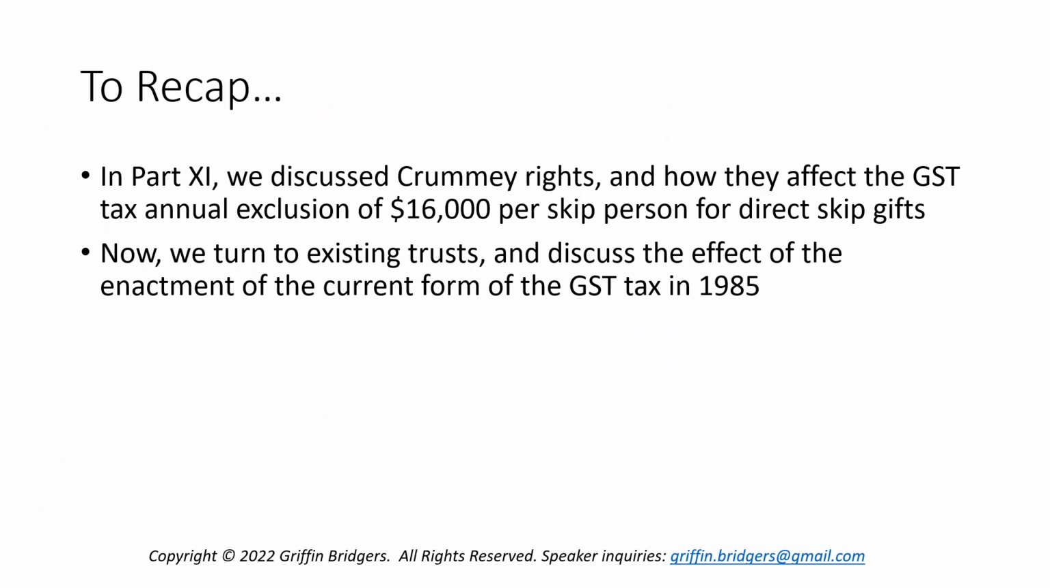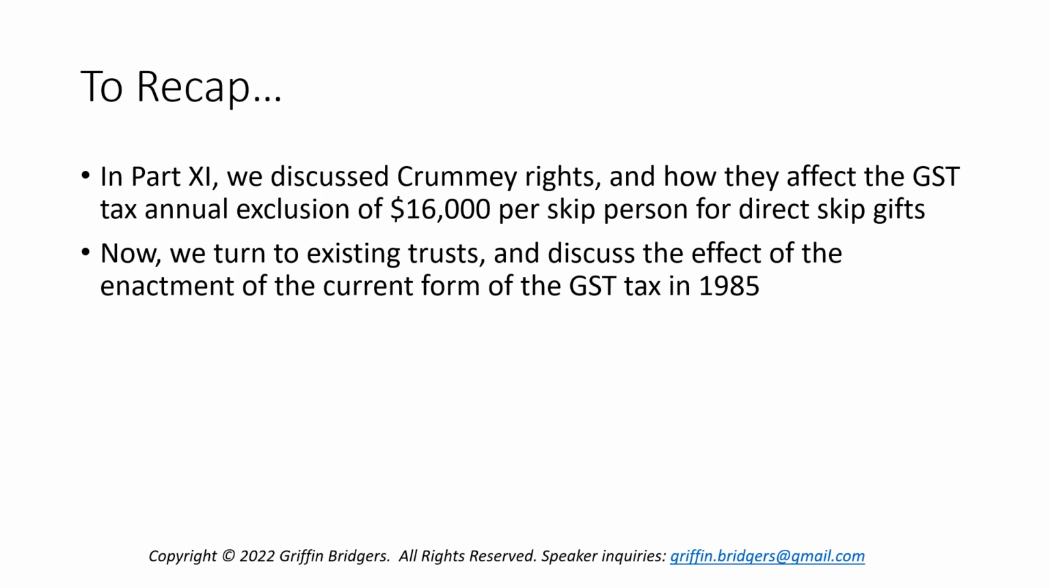I know it's been a minute since the last time we did one of these, but if you recall back to Part 11, if you had the privilege of listening to that, we discussed Crummey rights and how they might affect the GST tax annual exclusion of $16,000 per skip person for direct skip gifts. That was a good discussion. I'd encourage you to go back and listen to it and all the previous installments in this series.